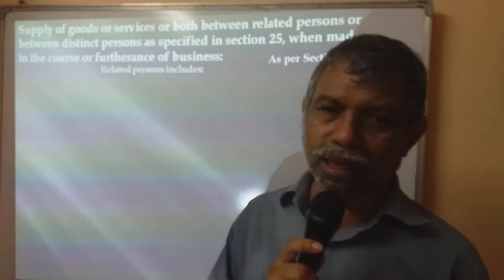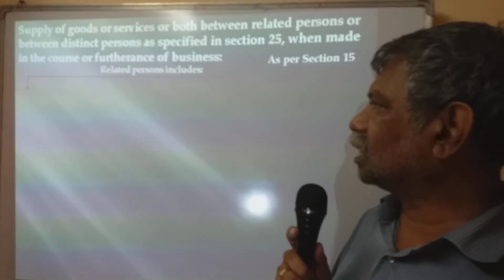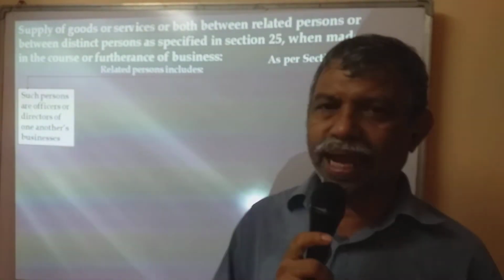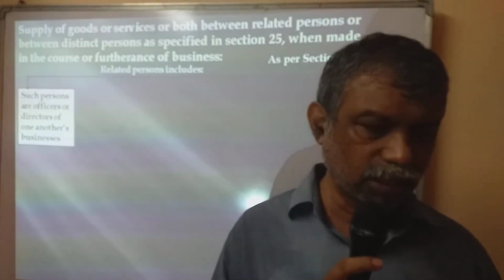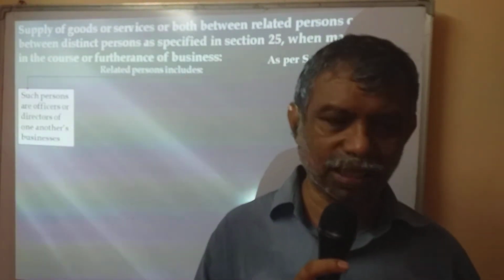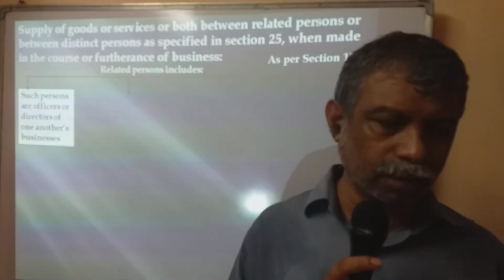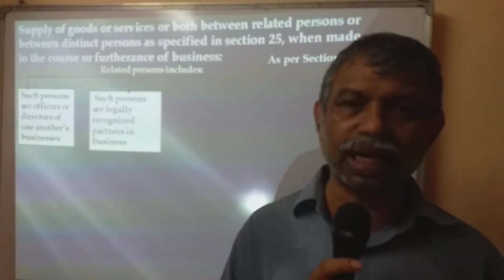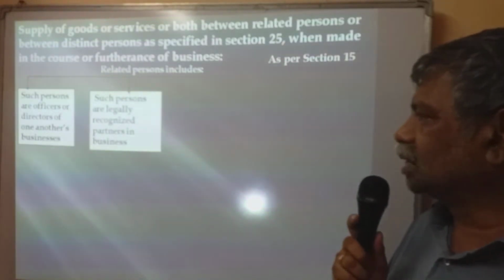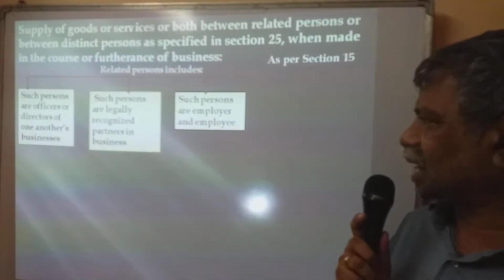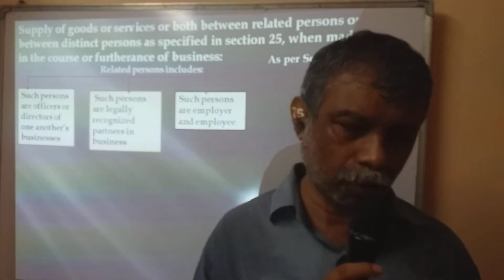Who are the related persons? First, such persons are officers or directors of one another's business. Second, such persons are legally recognized partners in the business. Third, such persons are employer and employee.